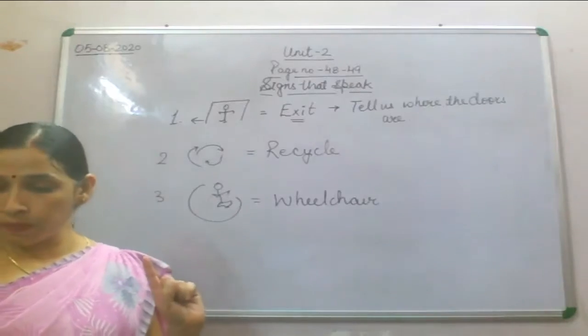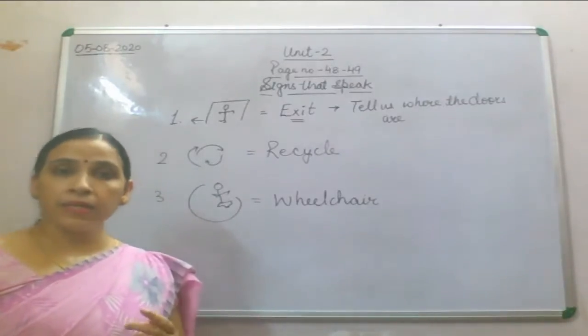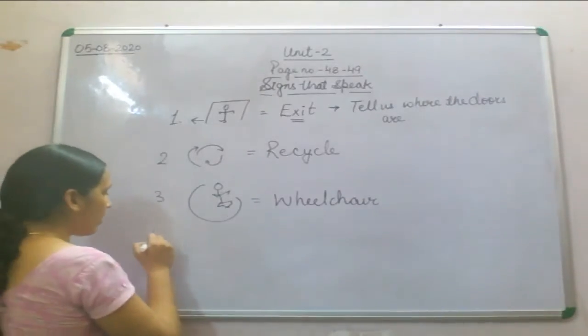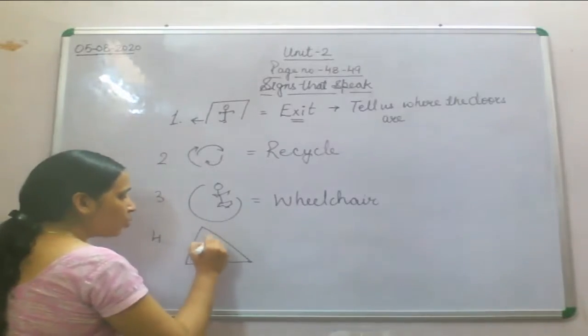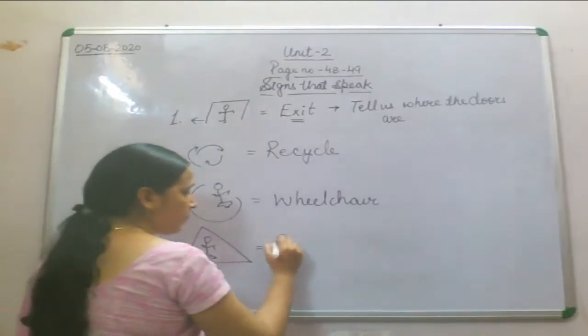Now number 4 is a person who is walking in a triangle. It means that you are entering an area where a school is nearby.